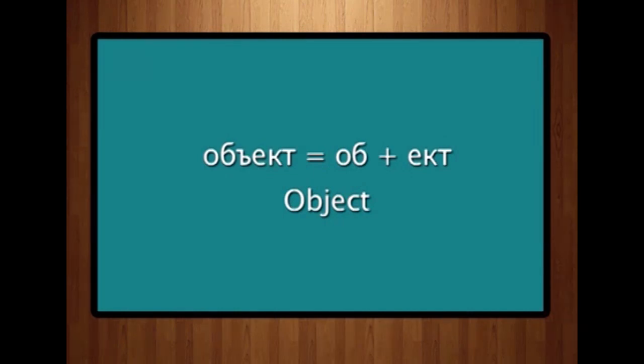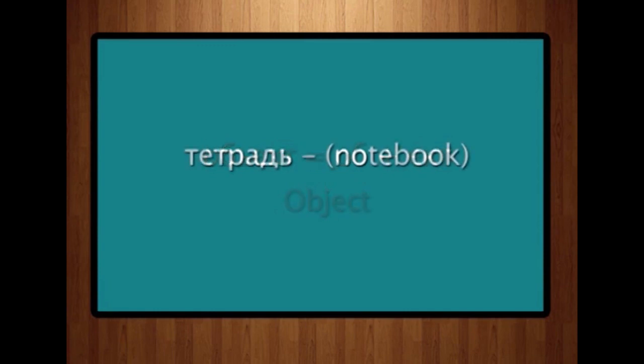Obyekt is object. The next word we have is tetrad. T, ye, t, r, a, d and soft sign. Tetrad. As you can hear, the sound of the d is softened. So, this is the function of a hard sign and a soft sign.